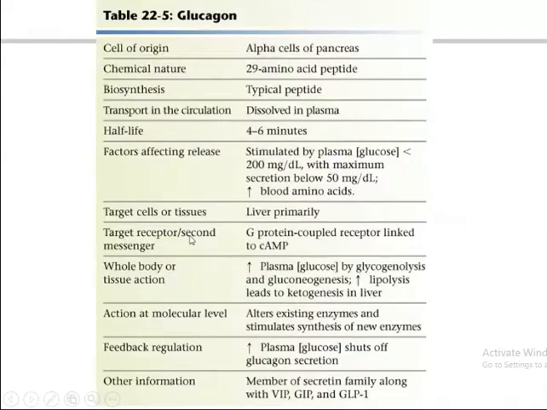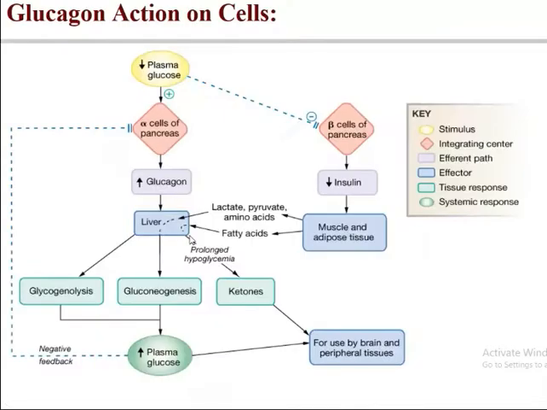Then there will be ketone body formation, and the end result of glucagon is an increase in plasma blood glucose level. It is required for the use of the brain and peripheral tissue. This is just a flow chart of how glucagon acts on the cells, especially on the liver cell.